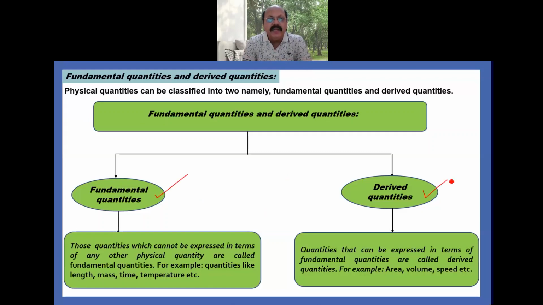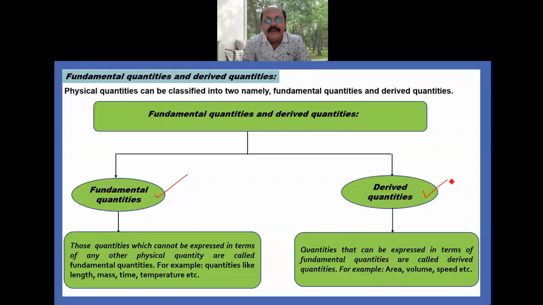So what are fundamental quantities? As I explained earlier also, those quantities which cannot be expressed in terms of any other physical quantities are called fundamental quantities. For example, length, mass, time, temperature, etc. They are the fundamental quantities.